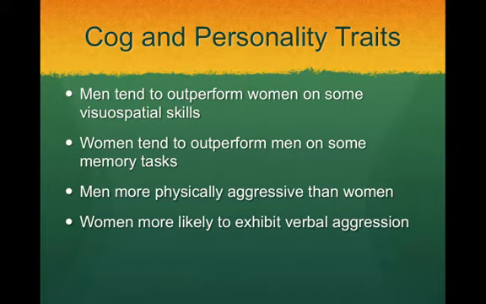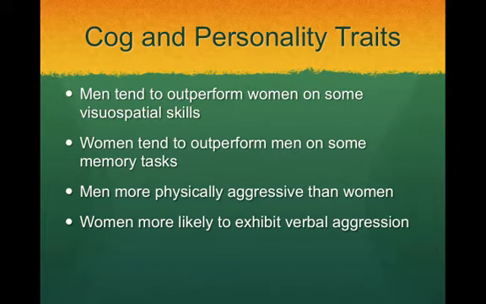Or, of course, we could argue the same exact thing in social reasons. So men do better in visuospatial tasks because there's more video games that are geared toward men. Women are better on memory tasks because women are told to stay at home and take care of the house more, and therefore we're better at locating objects in houses and otherwise.